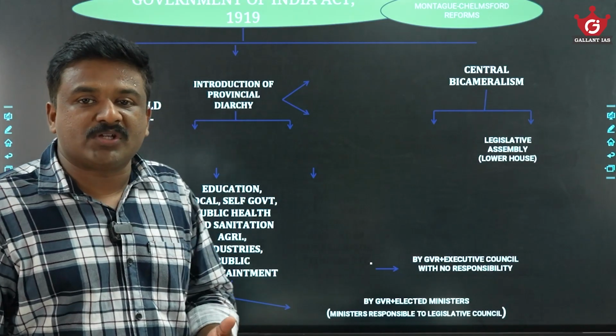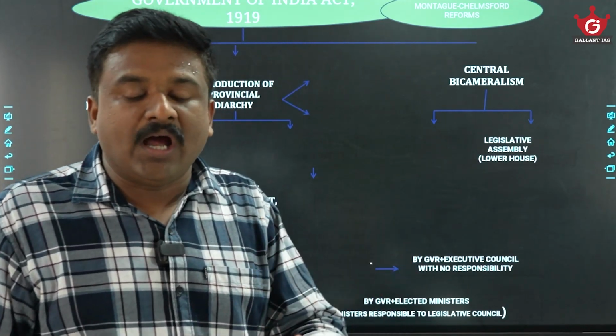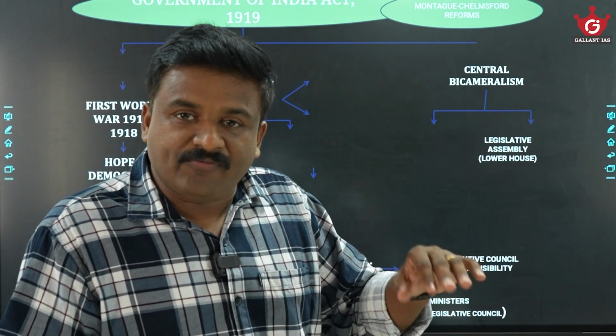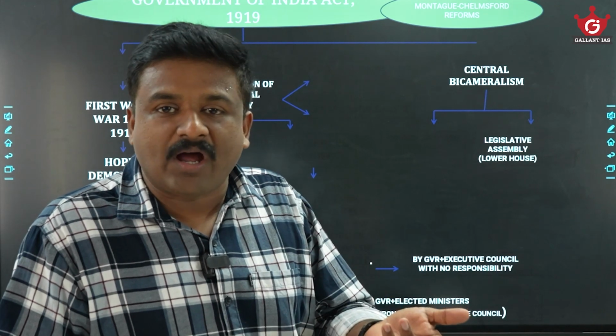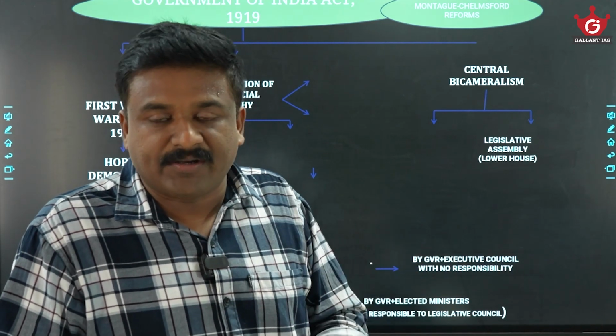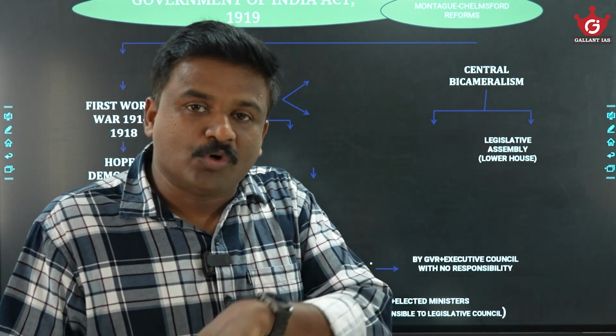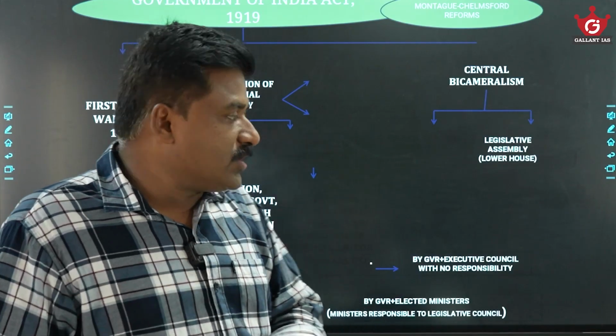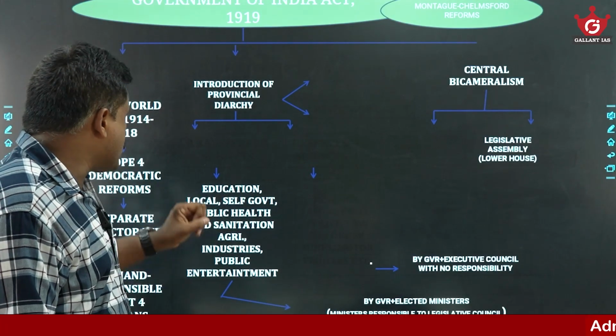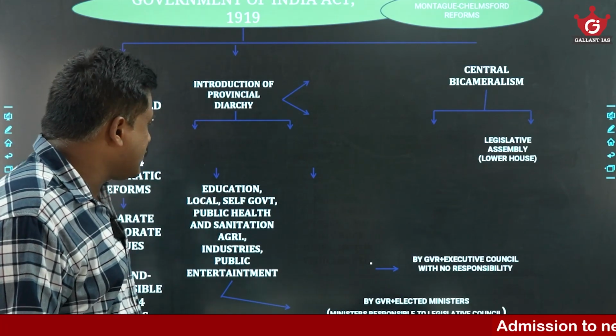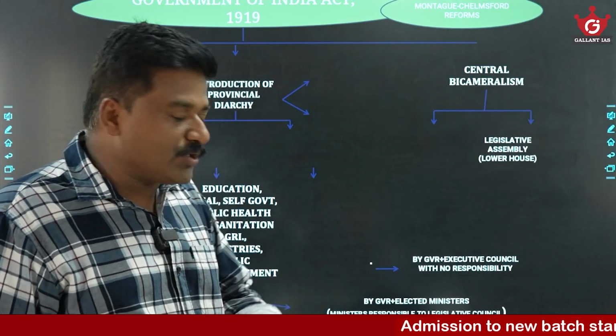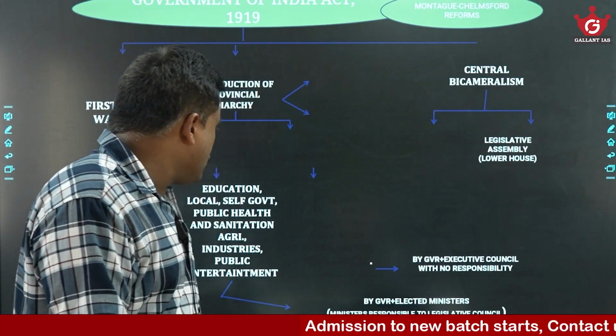Elected Indian ministers were answerable to the legislature. They were only heads of the expenditure departments, and they did not have authority over the funding. Full authority went to the governor and his council. So such a dual administration, or diarchy, was a defective system. Okay, separate electorate is expanded. So those things are there.